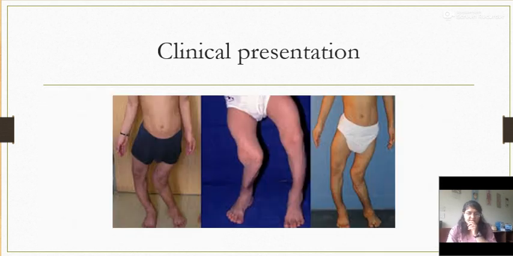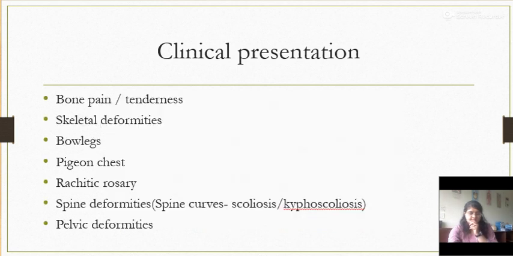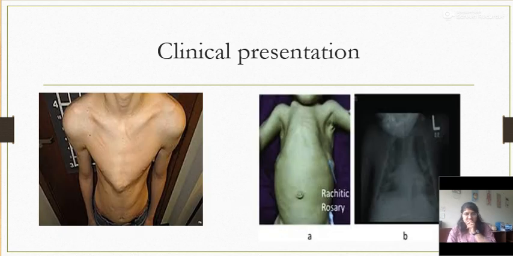This is the problem in the knee. The kids of rickets are shown in the picture. How there is deviation and malalignment of the lower limb. So there is bone pain or tenderness, skeletal deformities such as bow legs or pigeon chest, rachitic rosary, spine deformities such as kyphoscoliosis or scoliosis, and pelvic deformities. You can see the picture of the chest and broad abdomen, rachitic rosary, and pigeon chest.